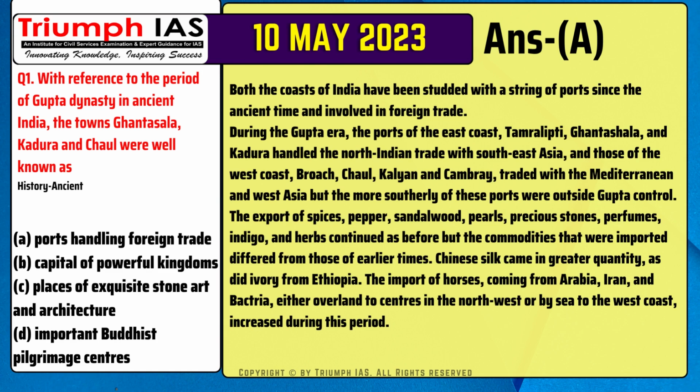The export of spices, pepper, sandalwood, pearls, precious stones, perfumes, indigo, and herbs continued as before, but the commodities that were imported differed from those of earlier times. Chinese silk came in greater quantity, as did ivory from Ethiopia. The import of horses, coming from Arabia, Iran, and Bactria, either overland to centers in the northwest or by sea to the west coast, increased during this period.